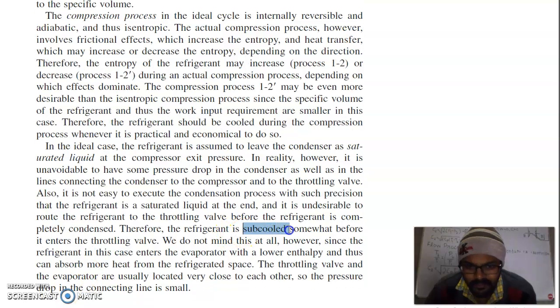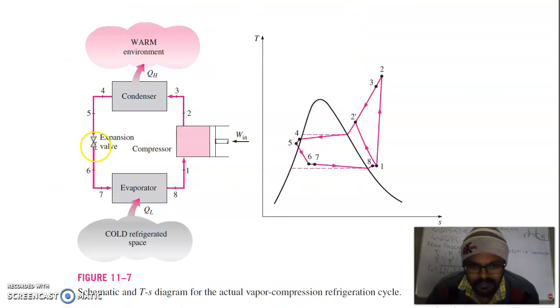Subcooling is good in some cases, since the refrigerant then enters the evaporator with a lower enthalpy and thus can absorb more heat from the refrigerated space. The throttling valve and evaporator are usually located very close to each other, so that the pressure drop in the connecting line is small. It means the expansion valve, which is called the throttling valve, and the evaporator should be placed near each other, because after the expansion the pressure is low, and also to decrease the pressure drop.